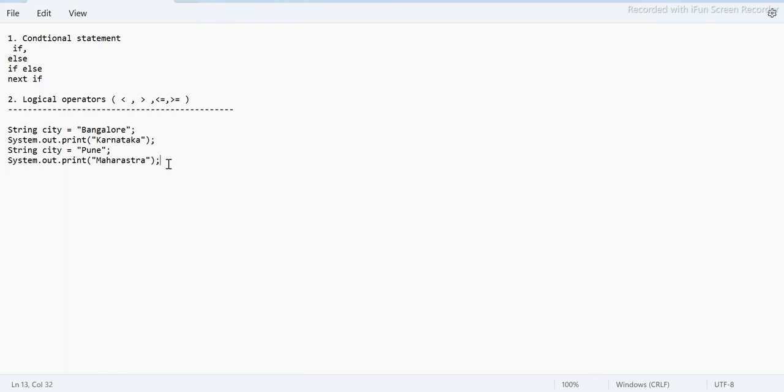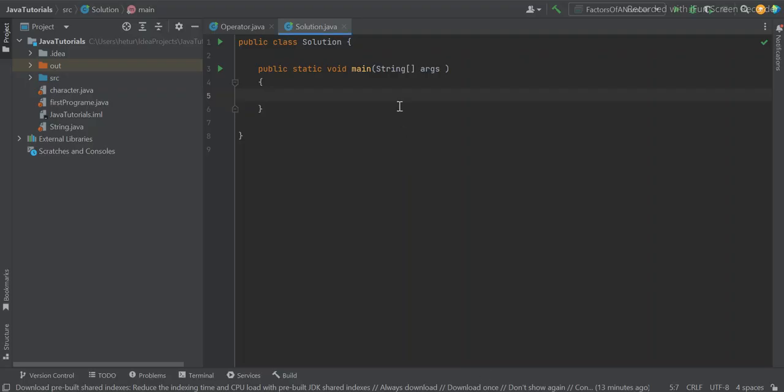I'm going to display enter valid city. Okay, fine, this is what I'm going to do. This is my problem statement, guys. Hope you are able to understand. So let's straight away go to IntelliJ and try to start coding, guys. We will see the if else and all those statements once we code it here.